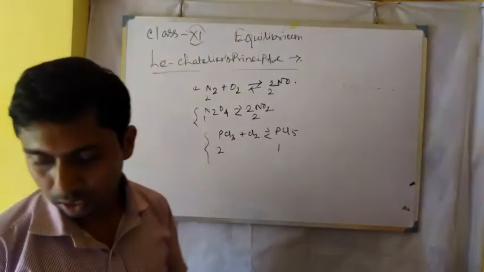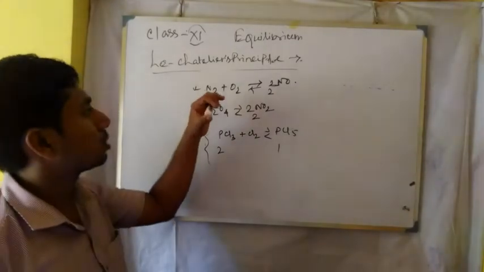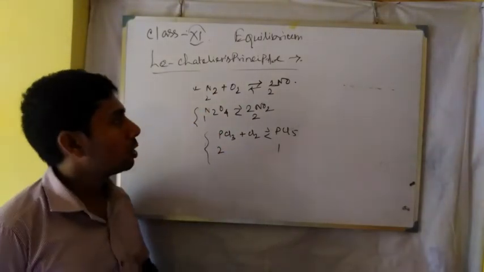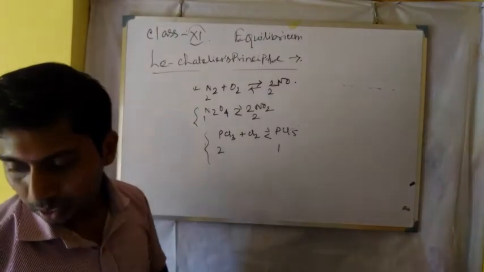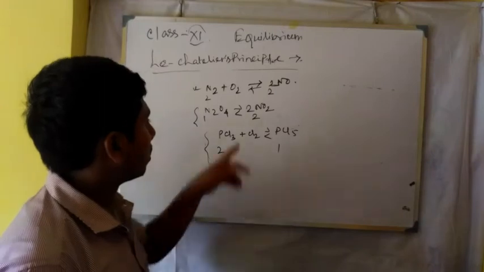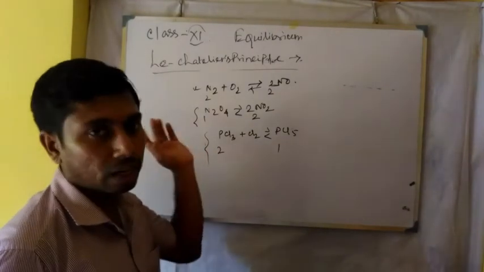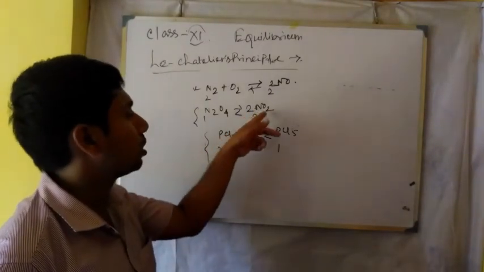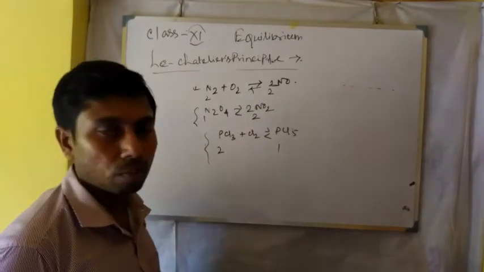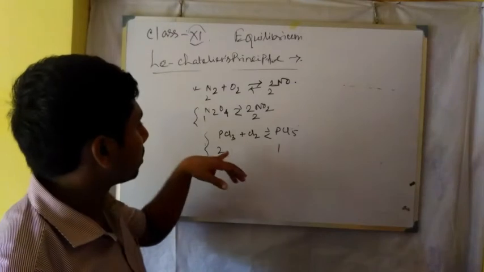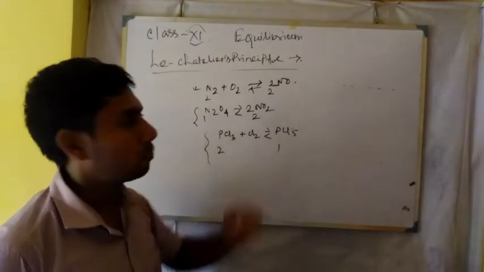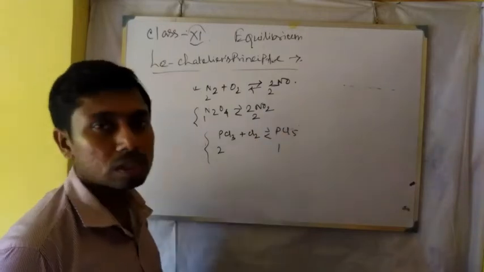So in the first case, what happened? The number of moles here is 1, here 2. So if we increase the pressure, the backward direction is favored, that means the reaction will move to the N2O4 side. That is, here the number of moles is higher, there the number of moles is less. In the next case, if we increase the pressure, here the number of moles is higher, so the reaction will move in the forward direction because here the number of moles is less.